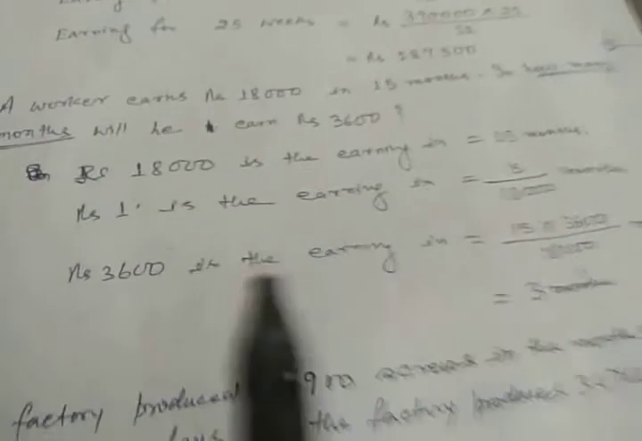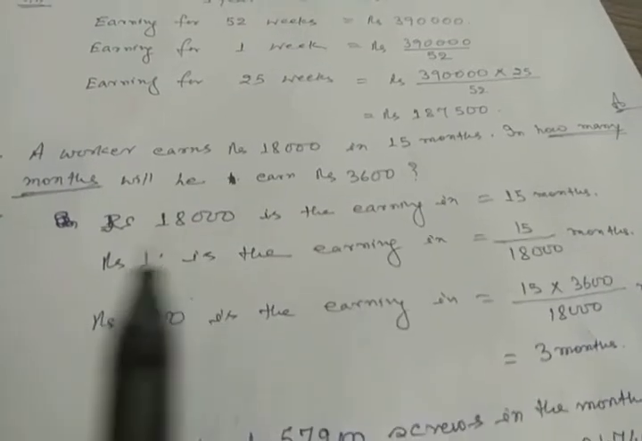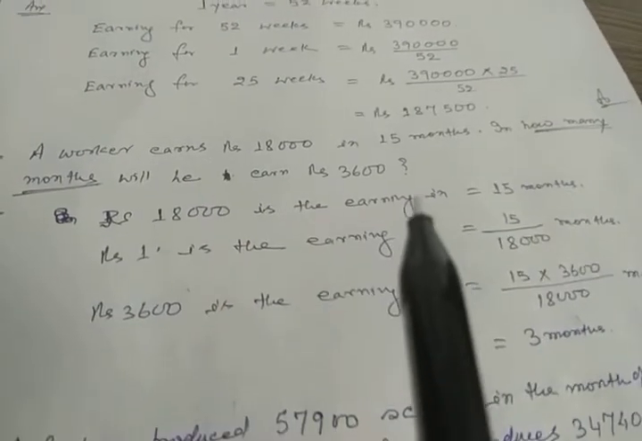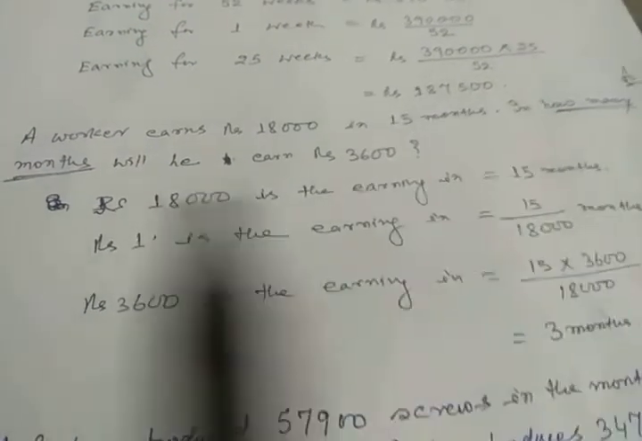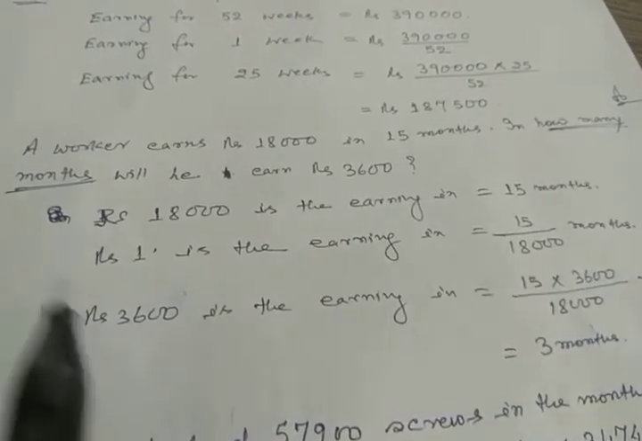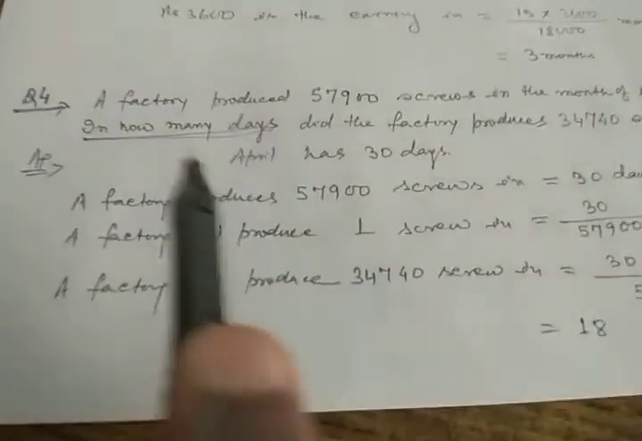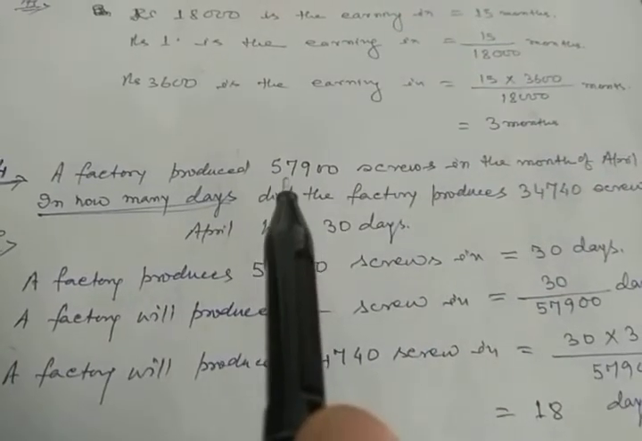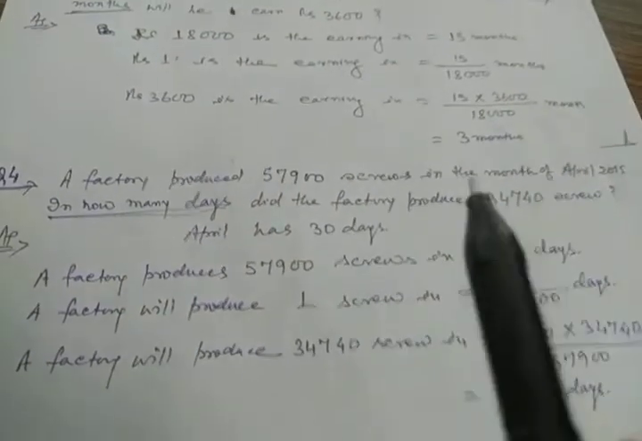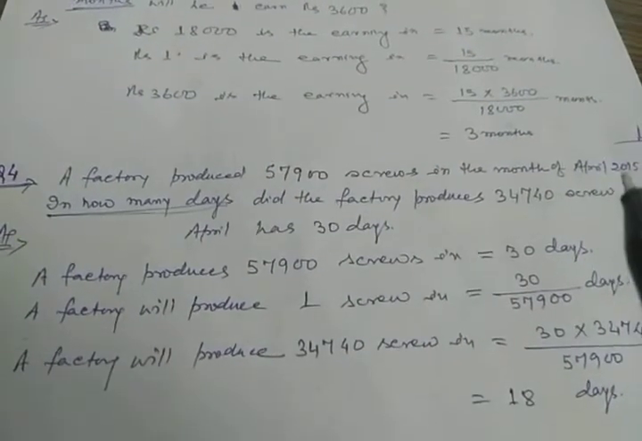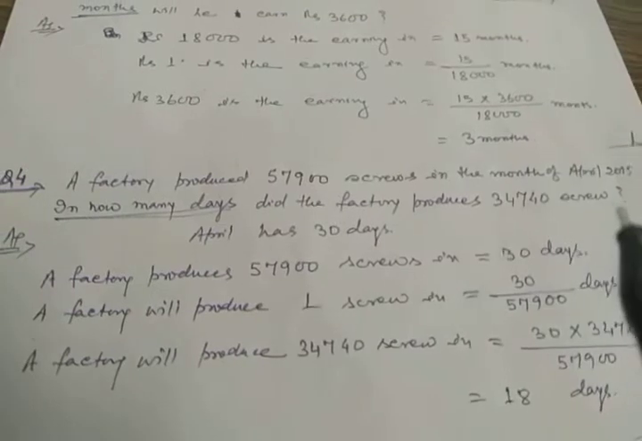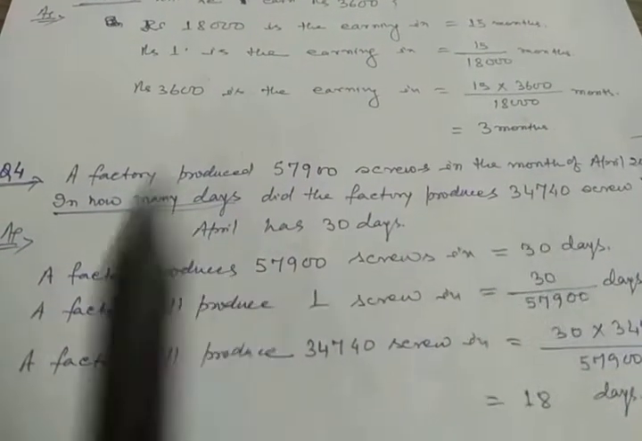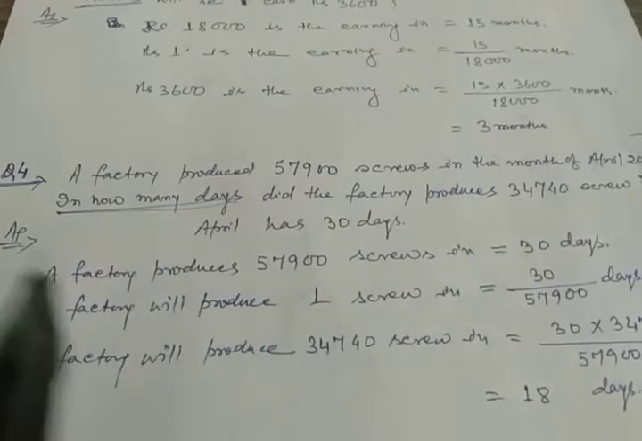Sometimes some students find it difficult to write the language. But the main part is that whatever data is required should be on the right hand side and the given part should be on the left hand side. Try to write. See here, one more question. A factory produces 57,900 screws in the month of April. In how many days did the factory produce these screws? The number of screws is given. So what is required here? In how many days? I mean the number of days is required.